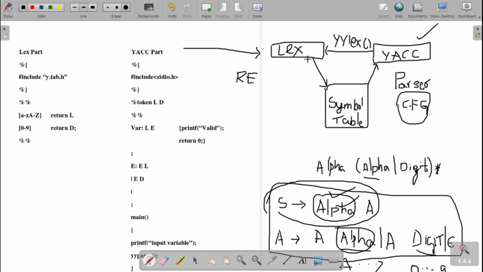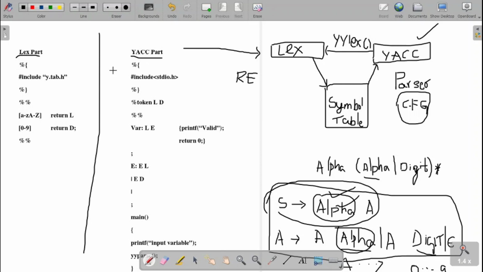Right? So it is one of the most important questions for your exams always: explain lexer parser communication. Now the same problem when it comes to the implementation part. Each Yawk program will have two parts in it. One will be the lex part, the other is the Yawk part.